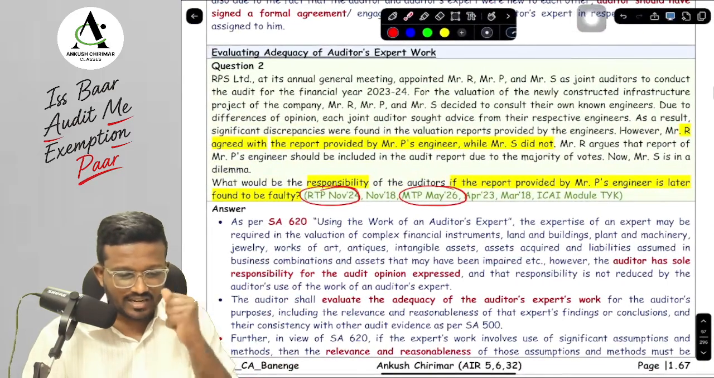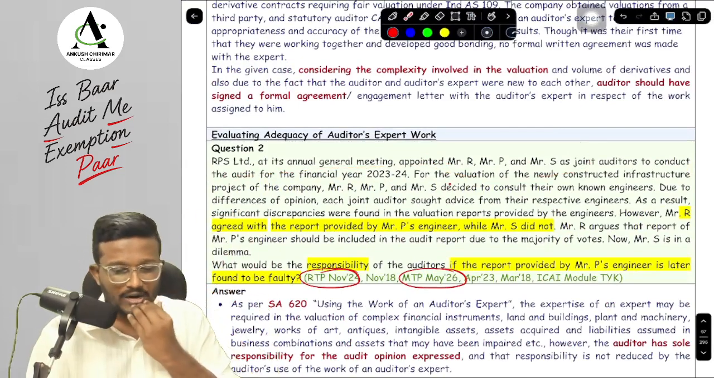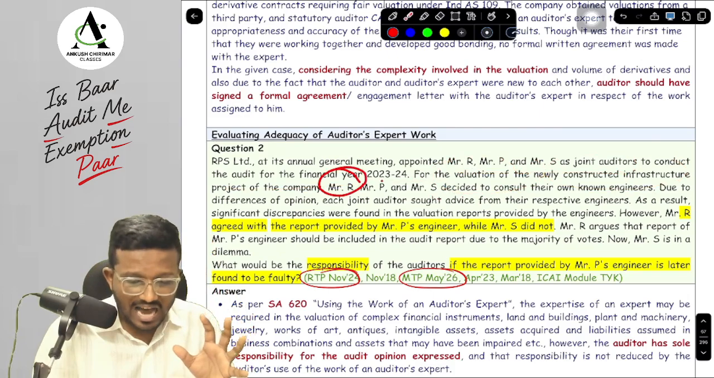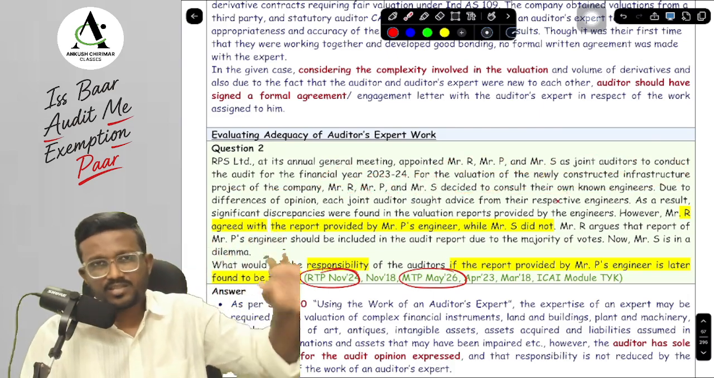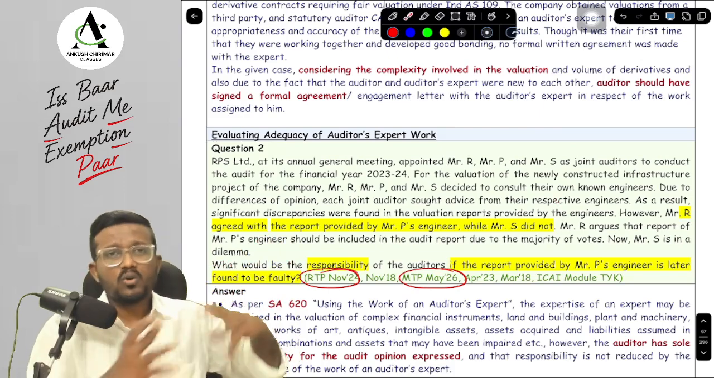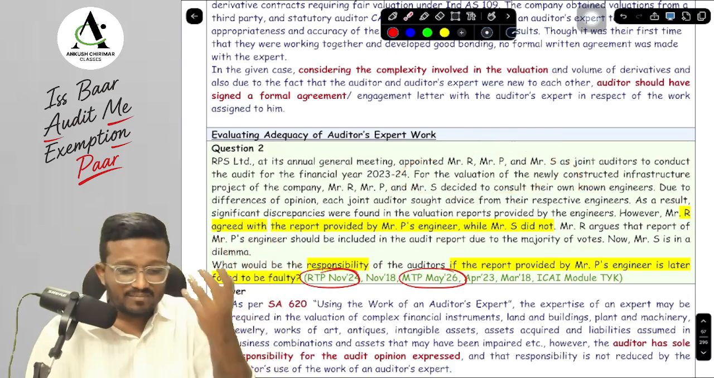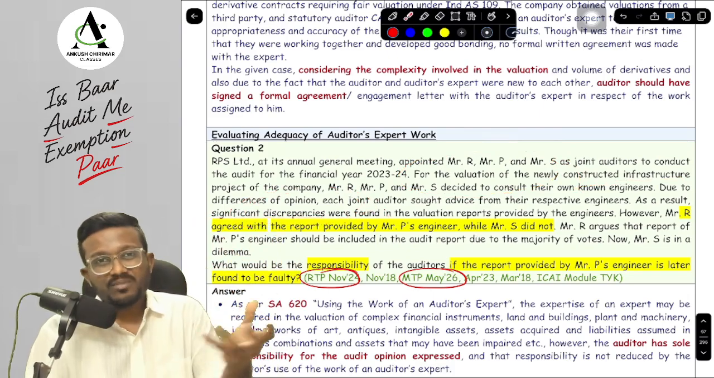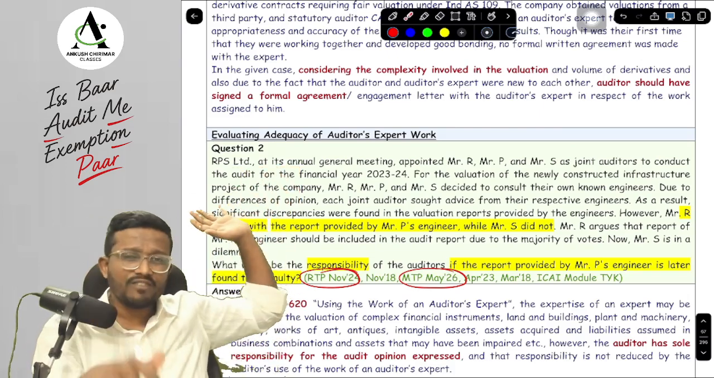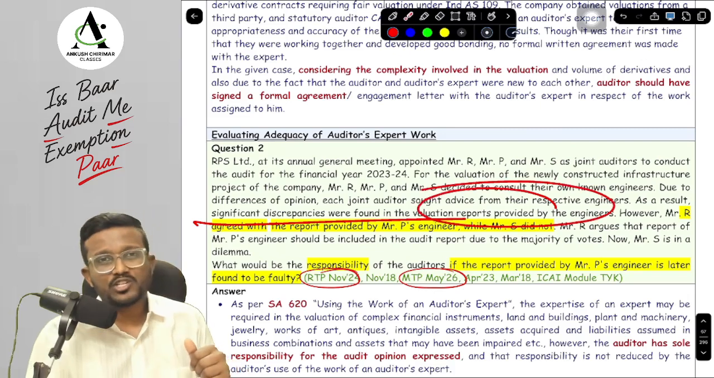In this particular question, there is a general meeting in which RPS is appointed as joint auditors. Now for joint auditors, there is SA 299. Now while evaluating the valuation of a newly constructed infrastructure, Mr. R, P, and S individually referred to their own engineers because they didn't come to a consensus on one engineer. So they said we will refer individually to our own engineer for this particular valuation. Now the engineer's report of each of the joint auditors had some significant discrepancies. Significant discrepancy means what, sir? They are very different from each other. One valuation report is saying one value, and another engineer's valuation report is saying another value. So there are significant discrepancies among all the valuation reports provided by the engineers.